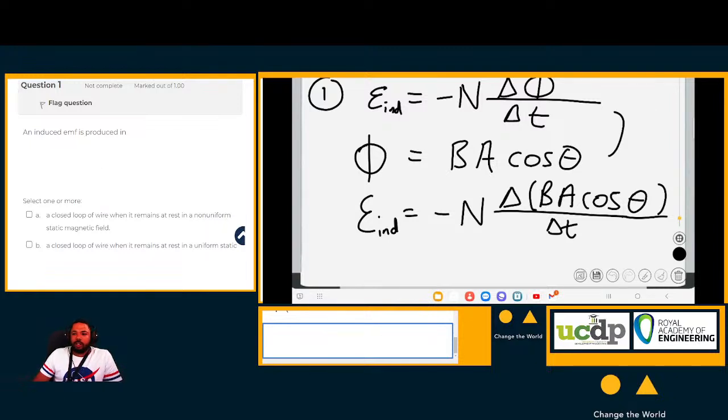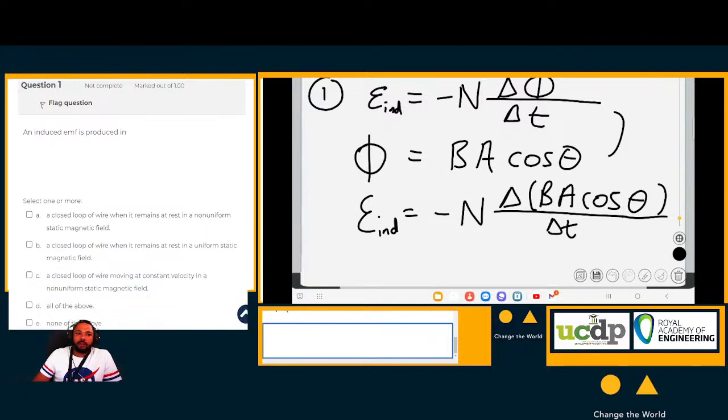The question asks: an induced EMF is produced in a closed loop of wire when it remains at rest in a non-uniform static magnetic field. Let's dissect that sentence.